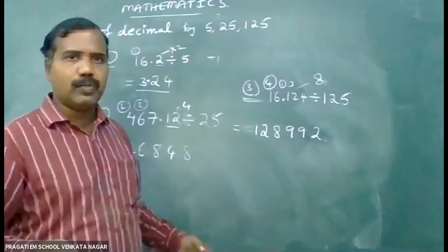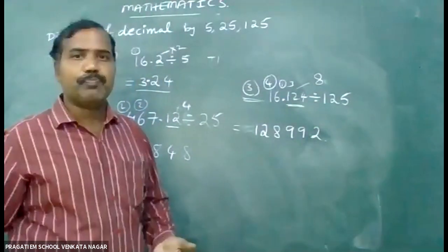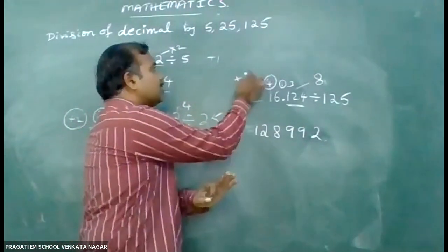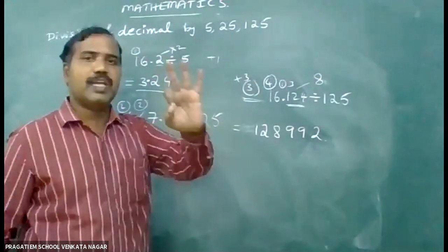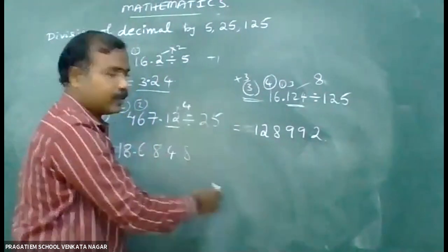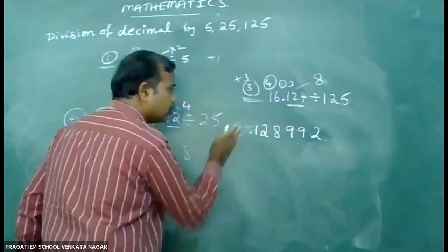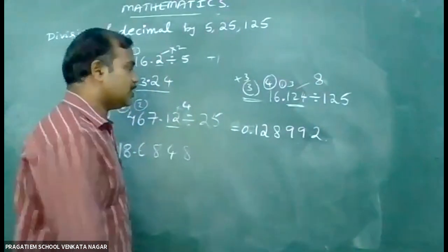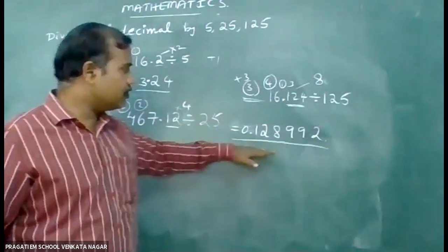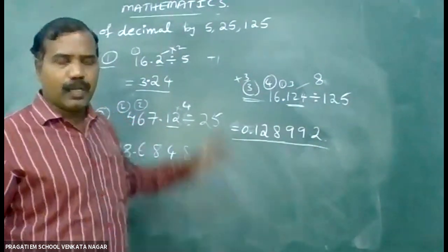So now I am going to keep the decimal point. Here after the decimal point, how many digits are there? 3 digits. And this is trick number 3, so 3 means plus 3. 3 plus 3 is 6. So after 6 places, let us keep the decimal point. 1, 2, 3, 4, 5, 6. So this is the answer. So 16.124 divided by 125 gives you 0.128992.